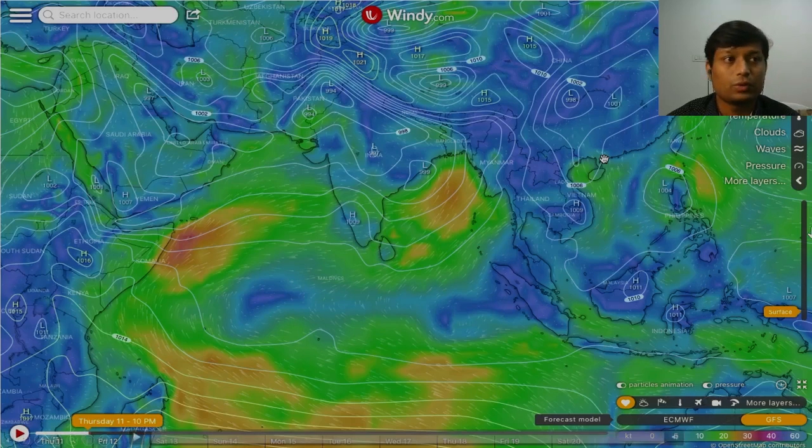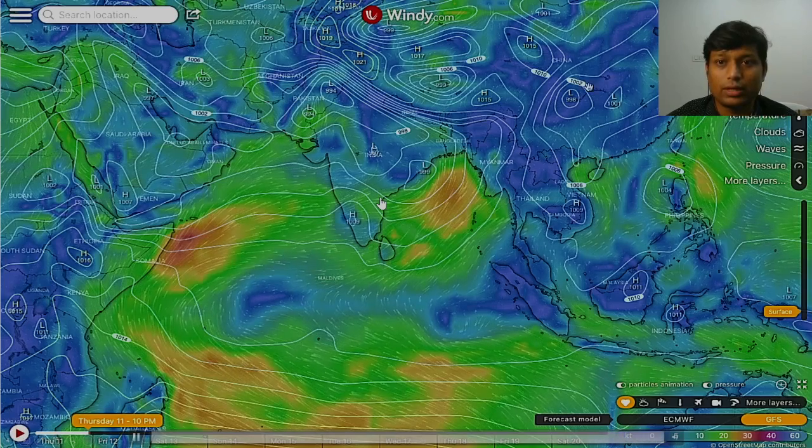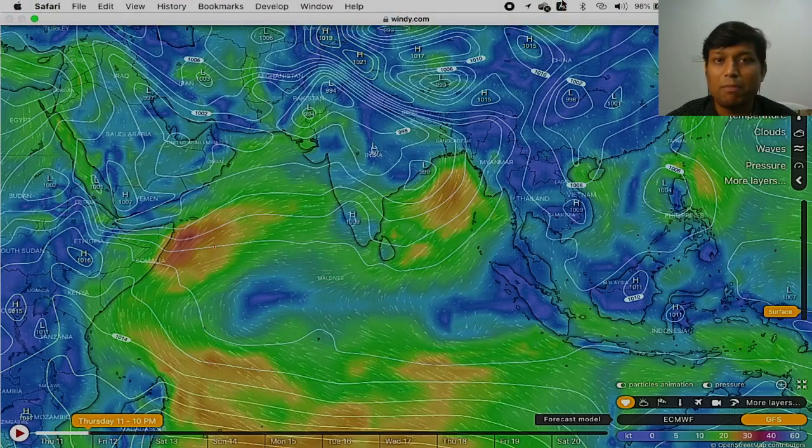Okay, so if you can see, this is the condition when there is monsoon rainfall, right? So there is a marked pattern of winds. This is the equator, and these are southeasterly trades. You can see they are crossing the equator and then hitting the Indian coast, right?